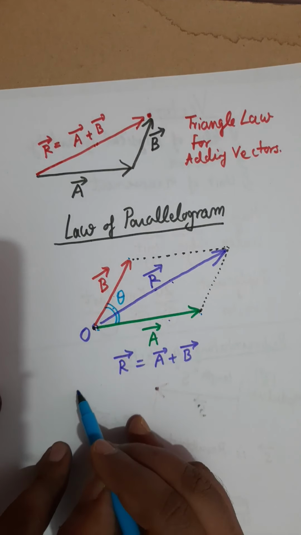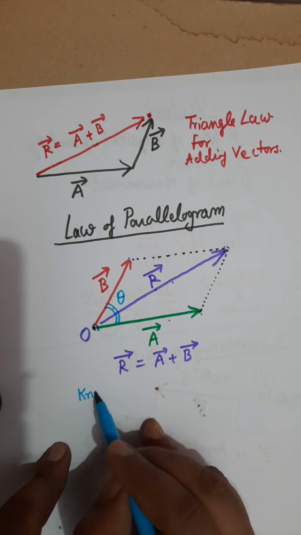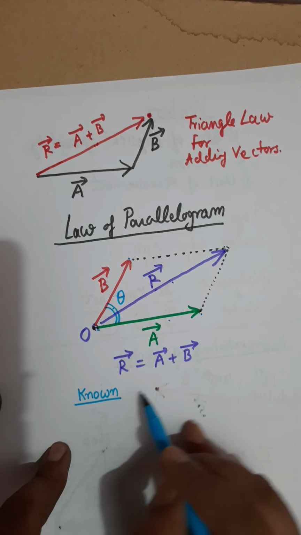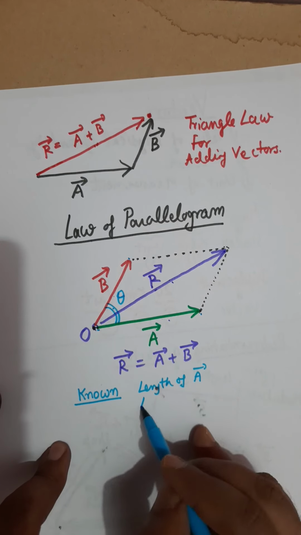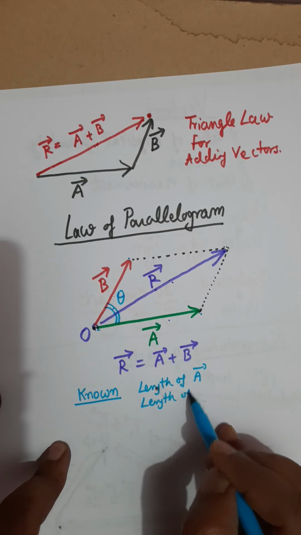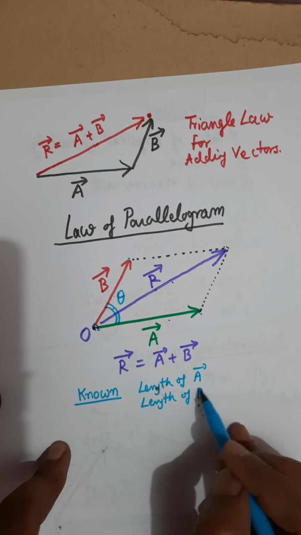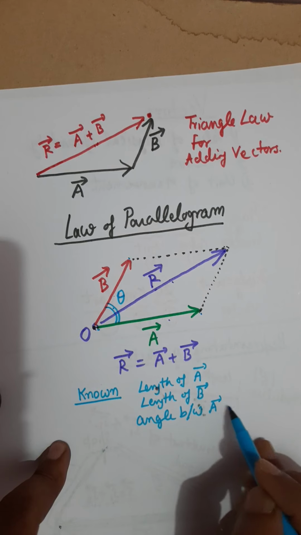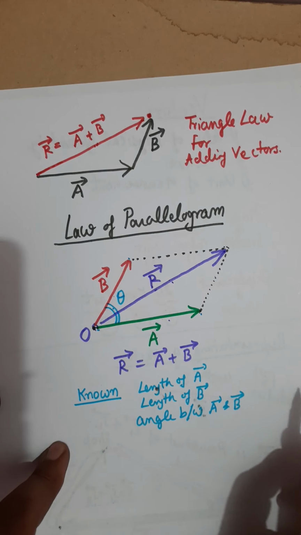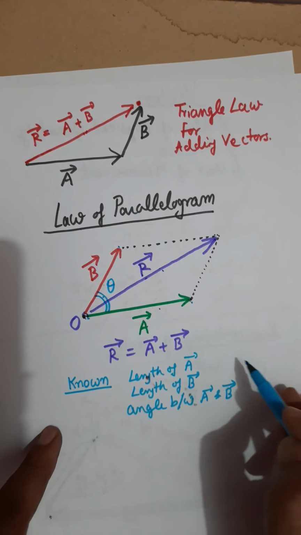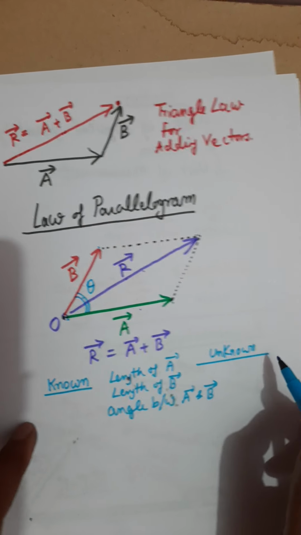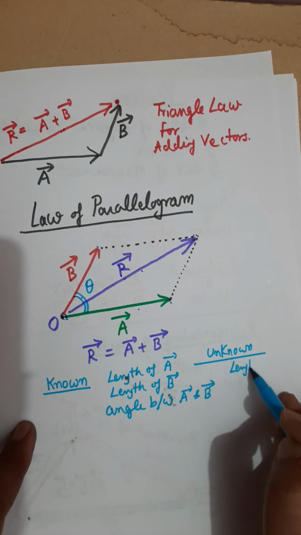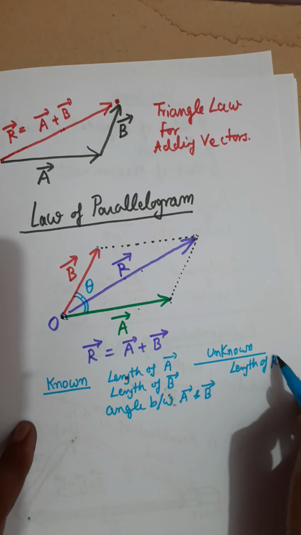So let me write, what do I know now? Known is: you know the length of A vector, you know the length of B vector, and you also know the angle between A and B. And what is unknown for us? The unknown value for us is the length of vector R, that is the resultant. Length of vector R is unknown.